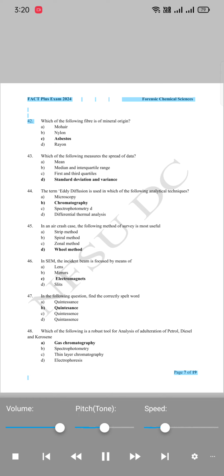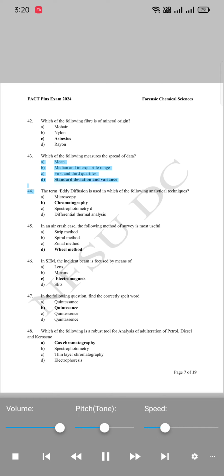42. Which of the following fiber is of mineral origin? A. Mohair. B. Nylon. C. Asbestos. D. Rayon. 43. Which of the following measures the spread of data?